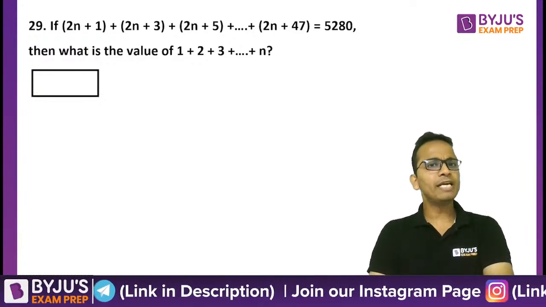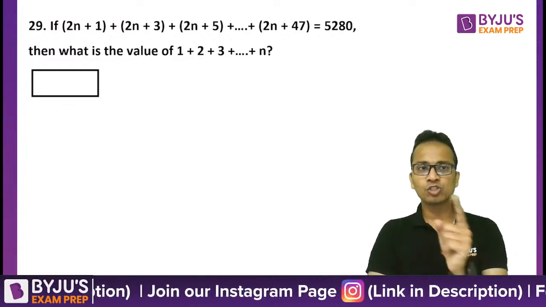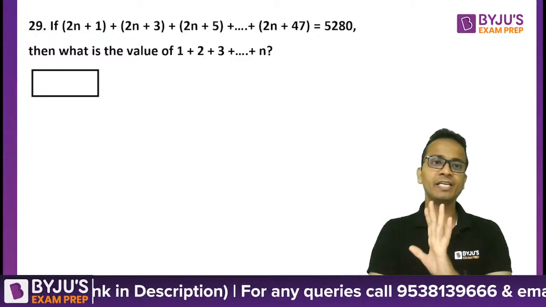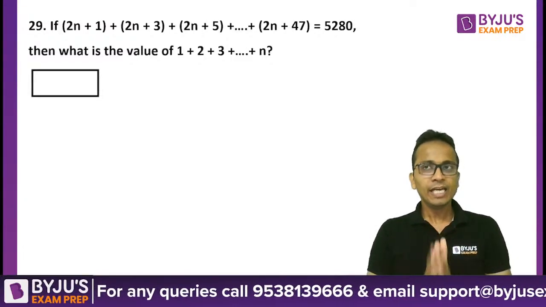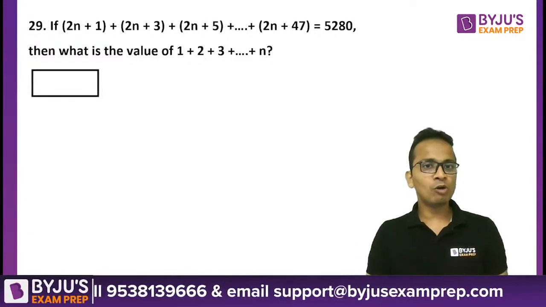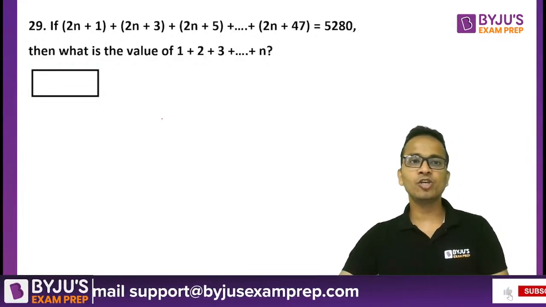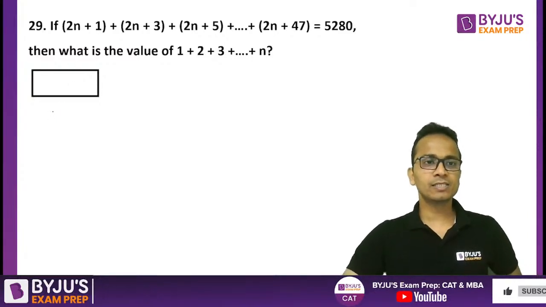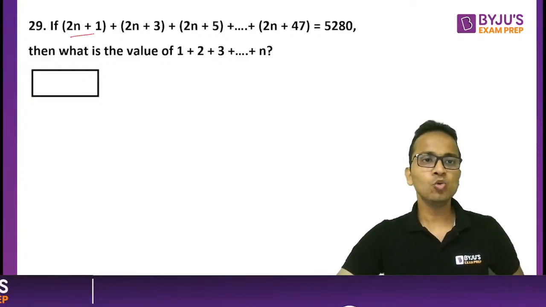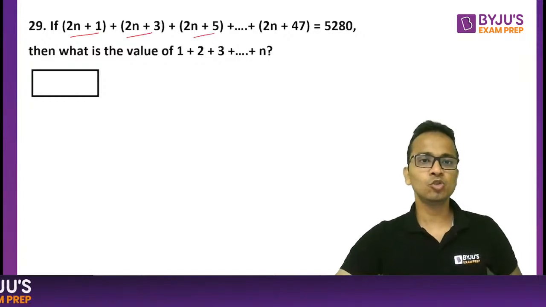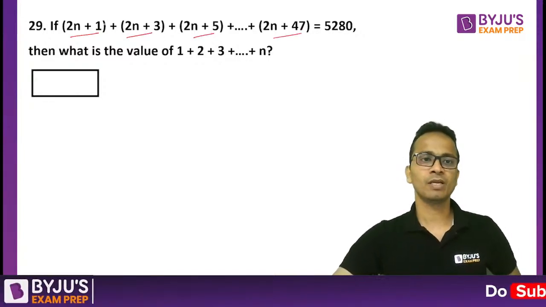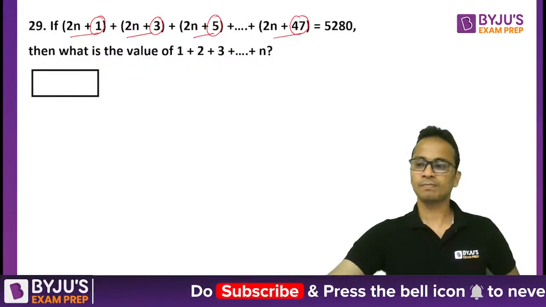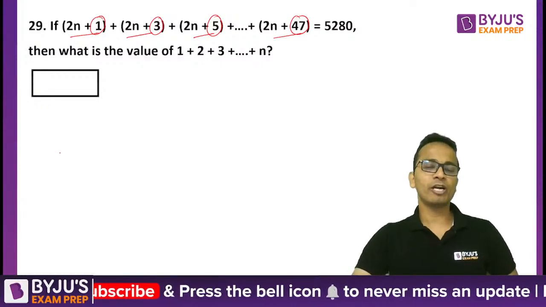Now we just need to obtain the value of n after solving the expression on the left hand side of the given equation very carefully. If you have a good amount of practice, then it will not take you much time to solve this. Now let's understand this expression: 2n plus 1, 2n plus 3, 2n plus 5, up to 2n plus 47. Look at these terms only. These are odd numbers starting from 1, up till 47.